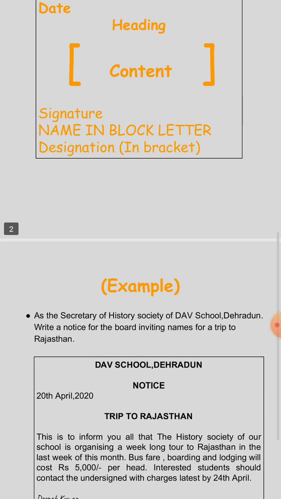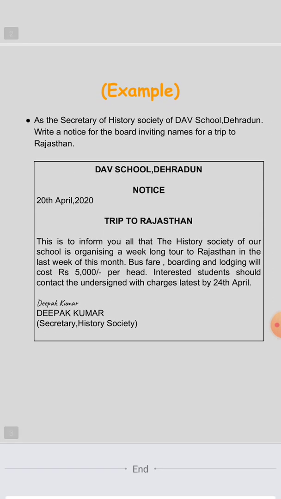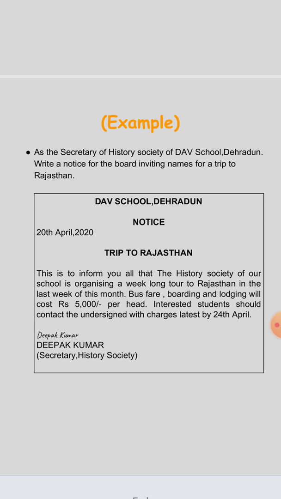Okay, here is an example of a notice. Now look at this. As the Secretary of the History Society of DAV School Dehradun, write a notice for the board inviting names for a trip to Rajasthan.